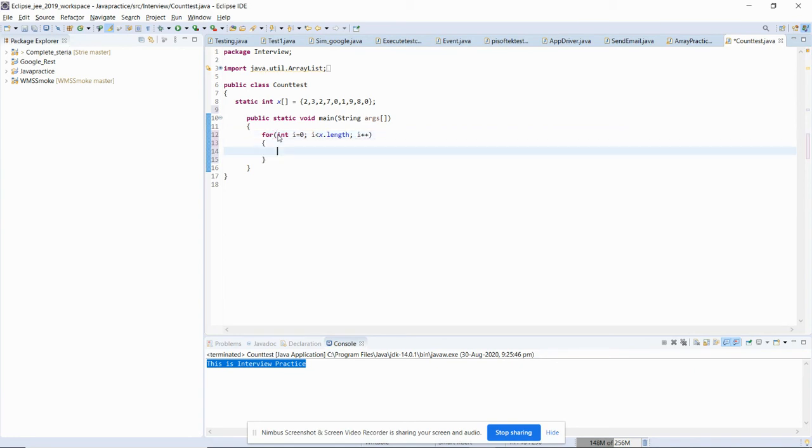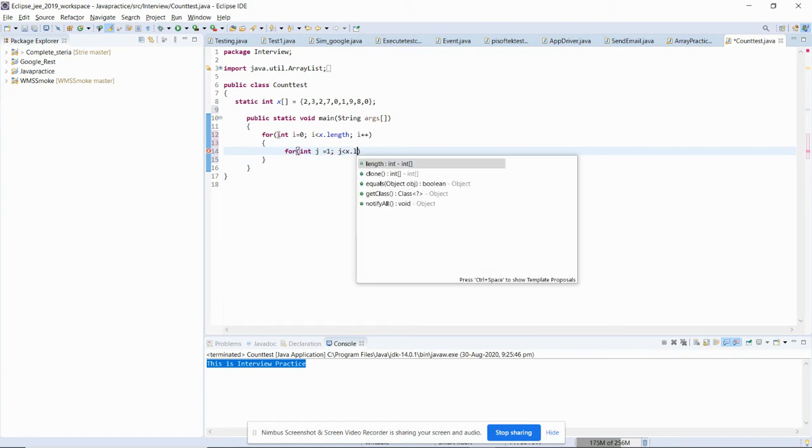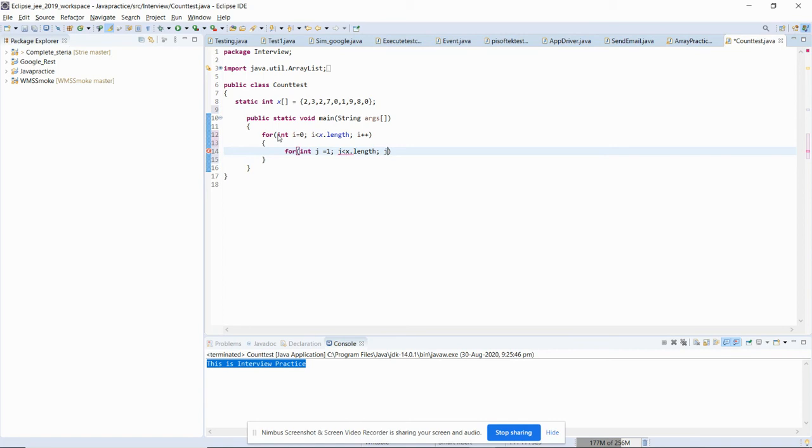Now I have to start the comparison from the second element. I will pick the first element and compare it to the second element. So I will use another for loop for the second element, like int j is equal to 1 and j is less than x dot length, and j plus plus.